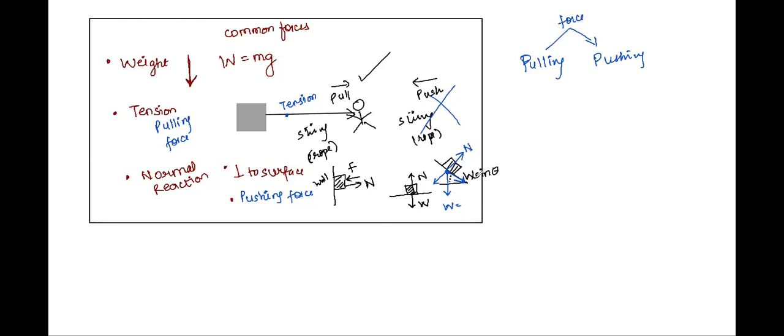And the component, so all you can do is just draw a horizontal line here. This is theta, so this is also theta. So the perpendicular component will be equal to W cos theta, whereas this parallel component will be W sin theta. I'll draw it here in a bigger fashion for better understanding.